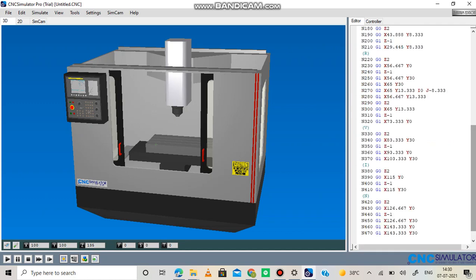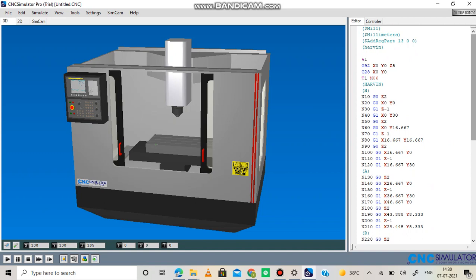I have already written. So this N10 and 20, these all N's are the sequence number in which the operation will execute. G0 is repositioning to new location with high speed. G1 is linear interpolation. G2 is circular interpolation.